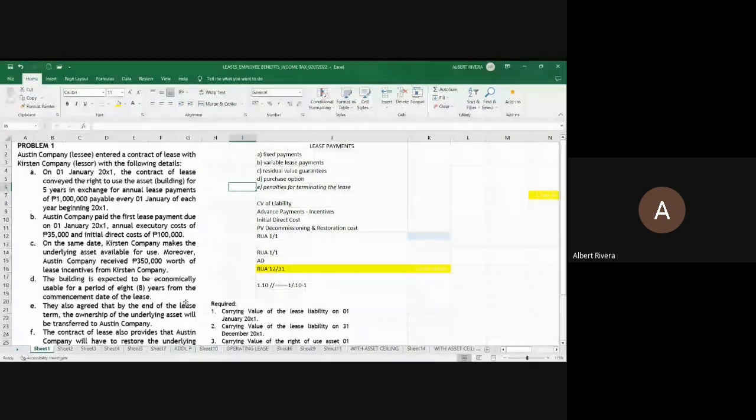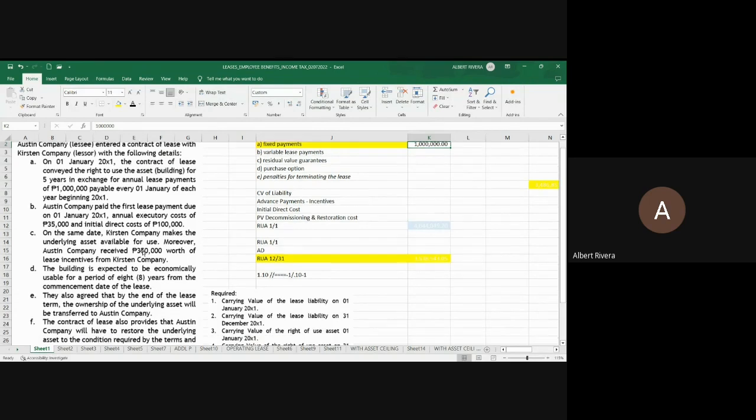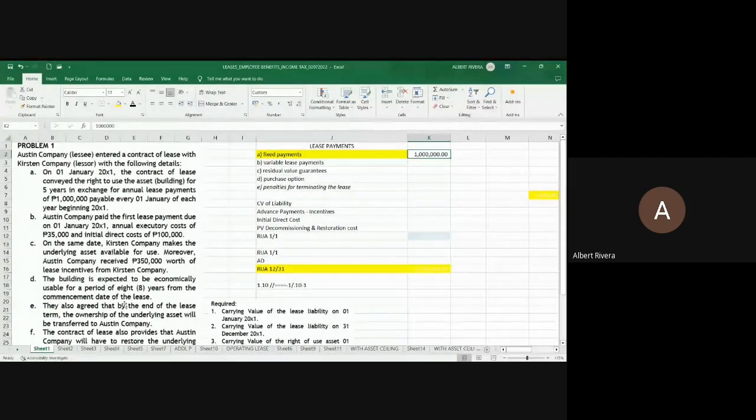Pero ang tanong, ano ba ang pumasok na lease payments sa problem na to? Yes, you have your fixed rental payments, and that is 1 million on an annual basis. So that is your fixed rental payments or fixed lease payments. Next, meron bang pumasok na variable payments? Wala. Meron bang pinag-usapan na residual value? Wala din. Meron bang purchase option? Wala din. May termination penalty? Wala din. So, ibig sabihin, ang lease payments na pumasok ay isang fixed rental payments lang.